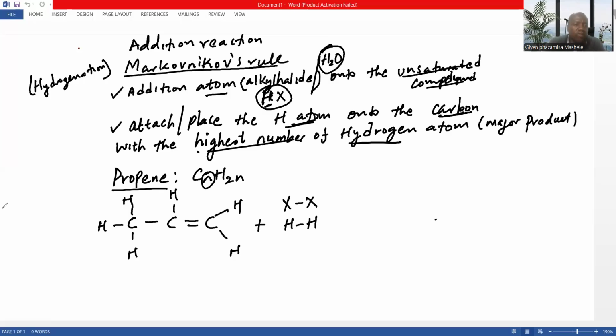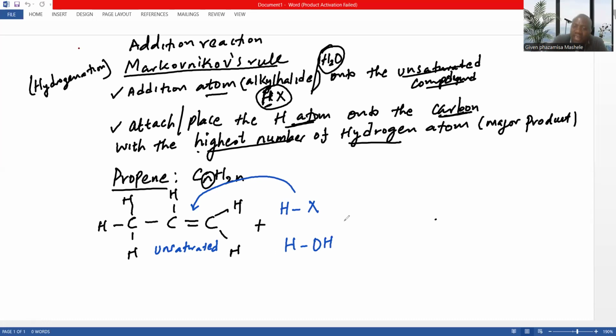So which means now, from our reaction here, as I said, if we only add hydrogen, then Markovnikov is not needed. Markovnikov is needed when we're dealing with alkyl halides or when we're adding water. That's why you can use Markovnikov. But look at what it is saying. Yes, this is an unsaturated compound. So obviously, when you add this, you expect it to break the bond.